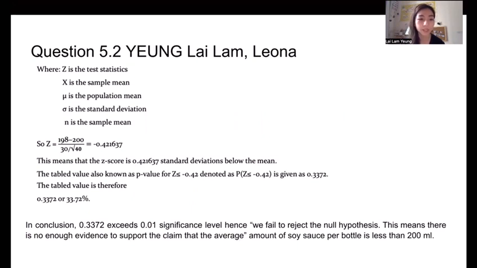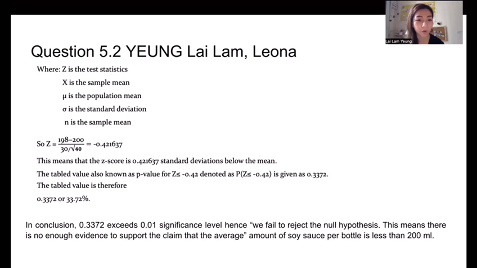So Z equals 198 minus 200 over 15 over the square root of 14, which is equal to 0.142, and this means that the Z score is 0.421637 standard deviations below the mean.